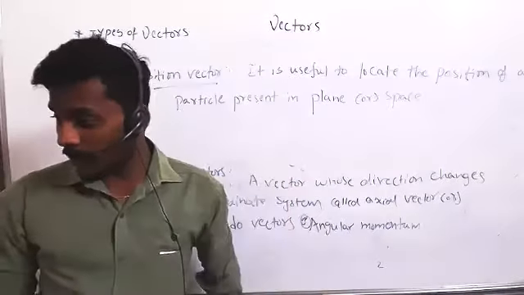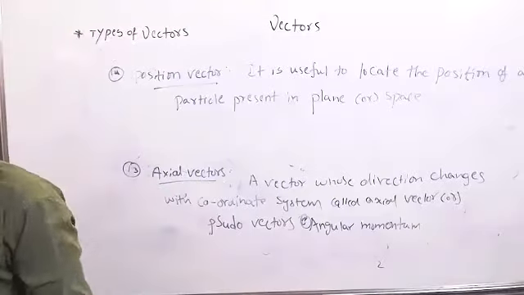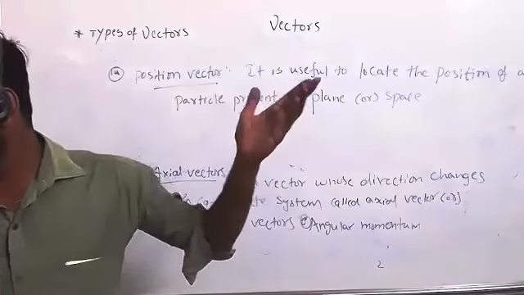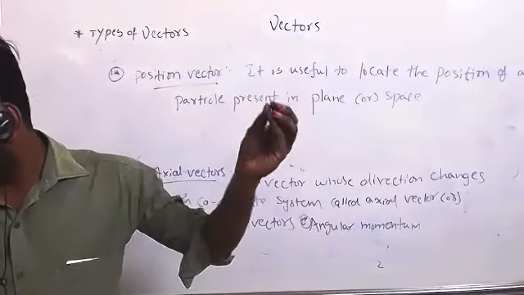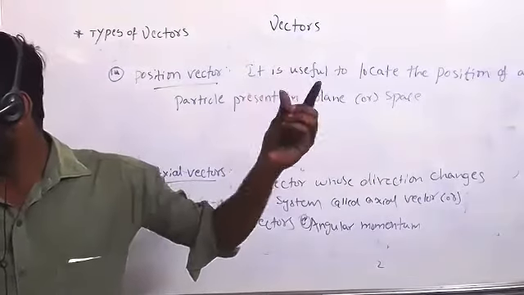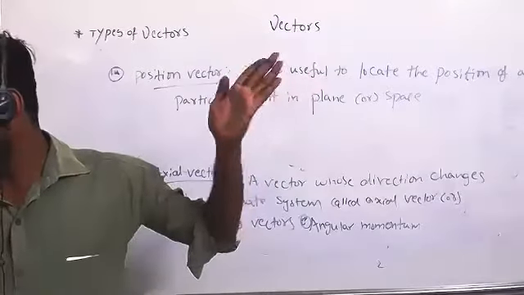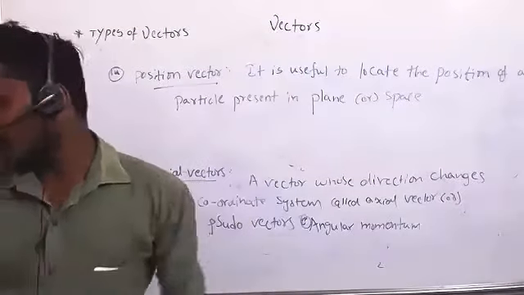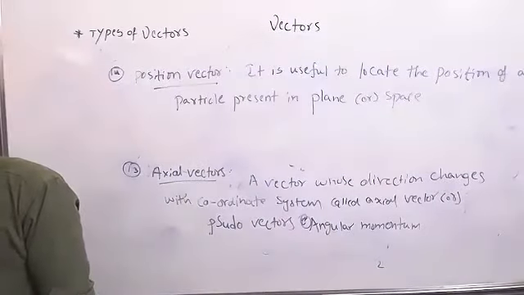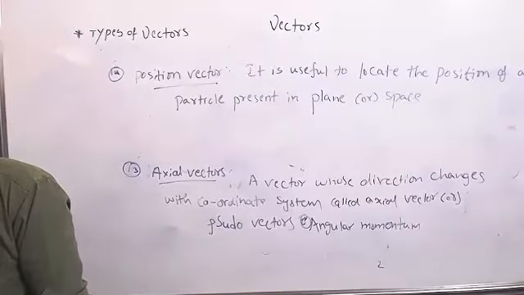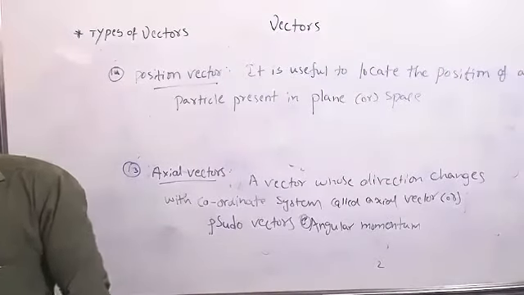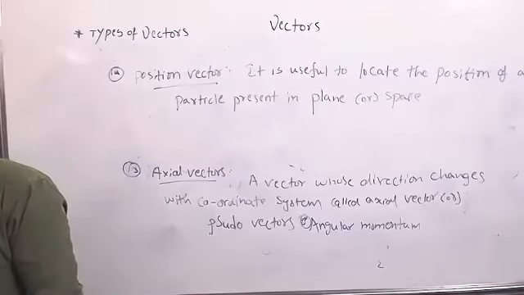A plane is how many dimensions? 2 dimensions. Space, 3 dimensions. If you want to locate where that particle is staying, the position vector is very important, because the position vector will be different for different positions of the particle.